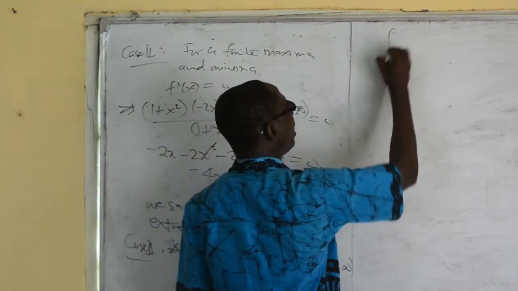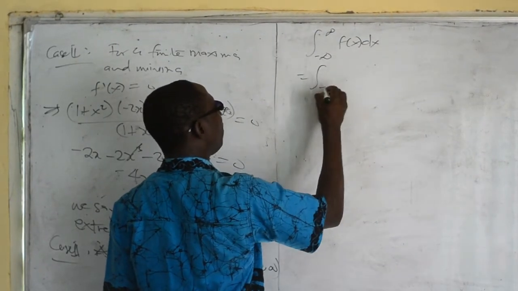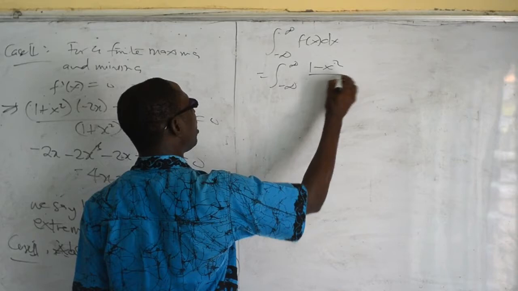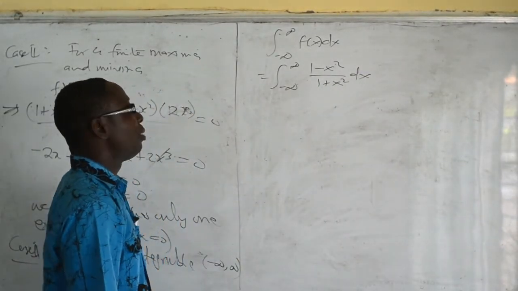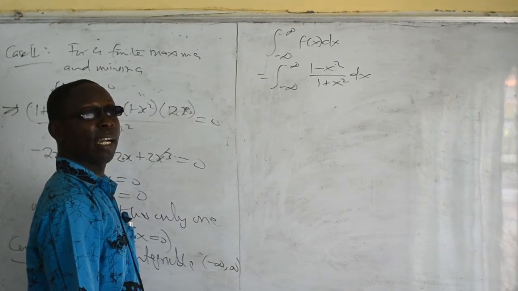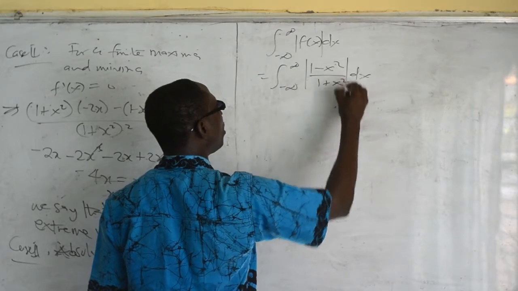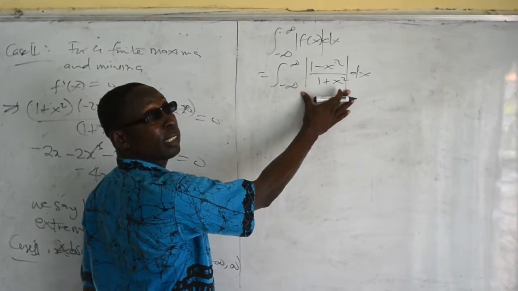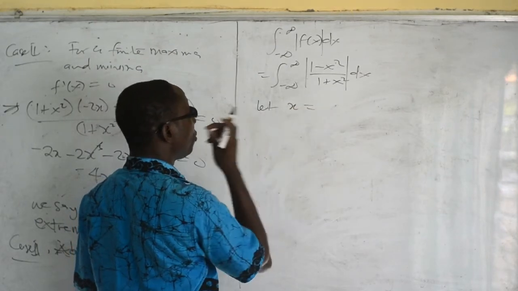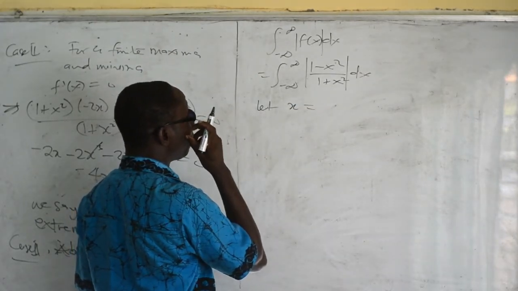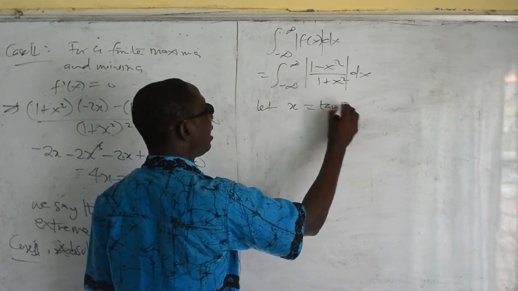It's saying that we can integrate between negative infinity to infinity the absolute value of f of x dx, and we have this (1 minus x squared) over (1 plus x squared) dx. We should be able to integrate this. Okay. Certainly, when you integrate, of course, there is an absolute value sign here, meaning that everything that is here is supposed to be positive. And this one, you can solve it by saying, let x is equal to tan theta.